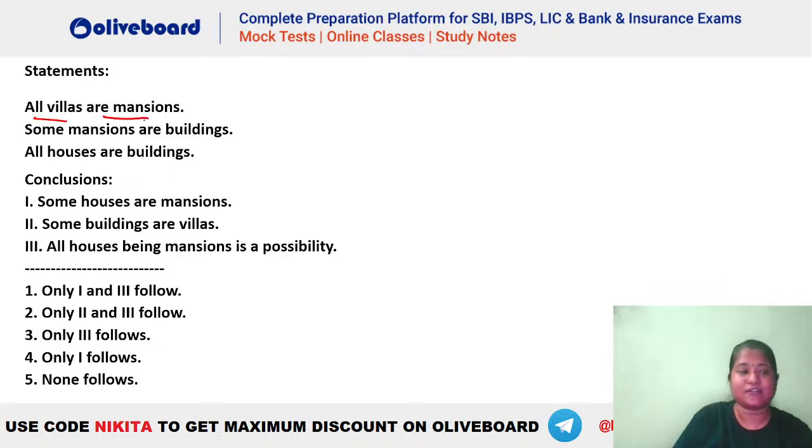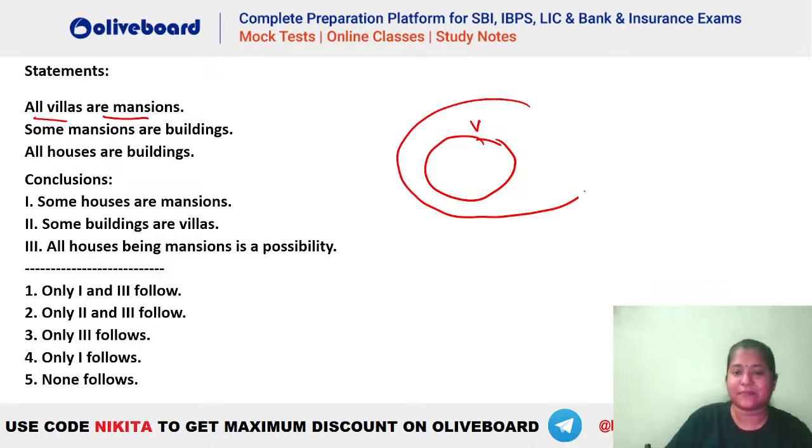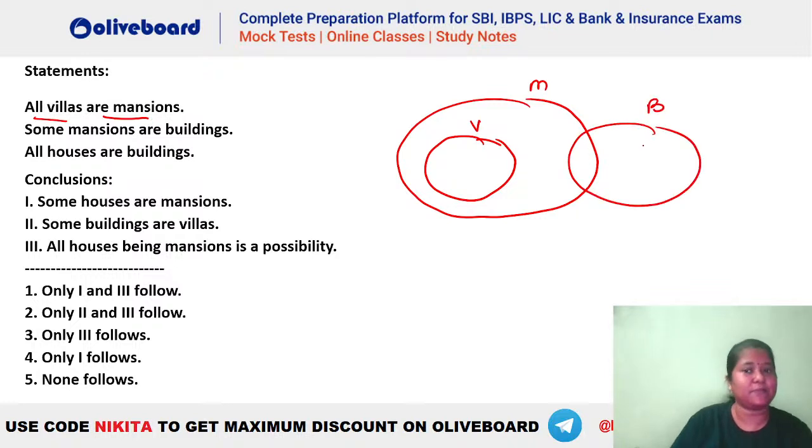All villas are mansions. So all villas are mansions will be drawn like this. That is, let's say this is villa here. So all villas are mansions will be something like this. Some mansions are buildings. So we will have buildings like this. Okay, some buildings are mansions. All houses are buildings. So all houses are buildings will be like this. Everything is positive in here.